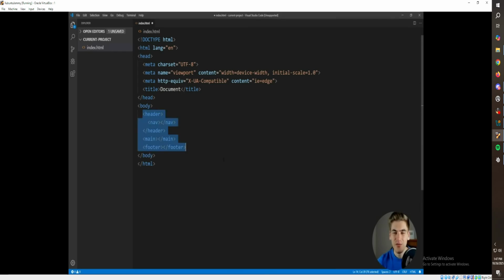Okay. But I find this climb operator to be kind of confusing to work with. So instead, I like to use the grouping characters. So what we can do is wrap this header and nav section inside of parentheses.